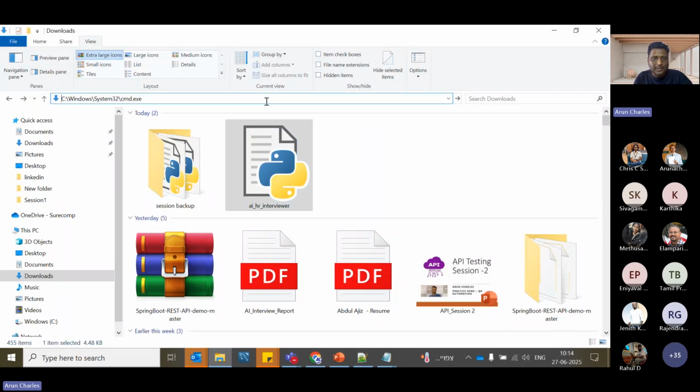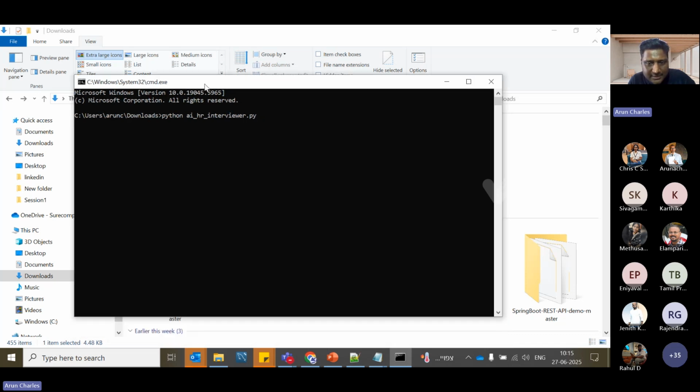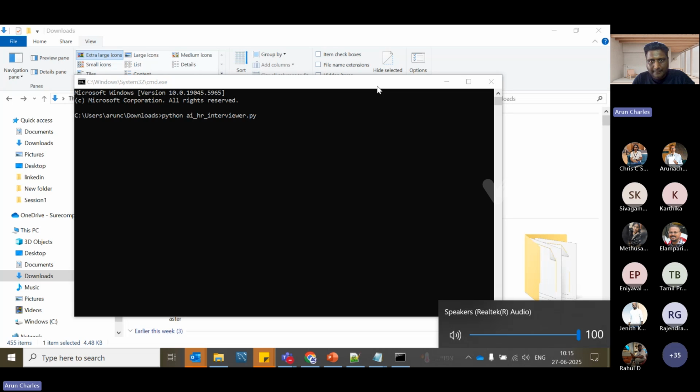Okay, so now I'm going to the command prompt, as I asked that I need it on the command prompt. HR. Yeah, and I hope you should be able to listen to what it says. Let me know if you're unable to listen, I mean, if the voice is not audible to you. Okay, so I'm going to start it now.